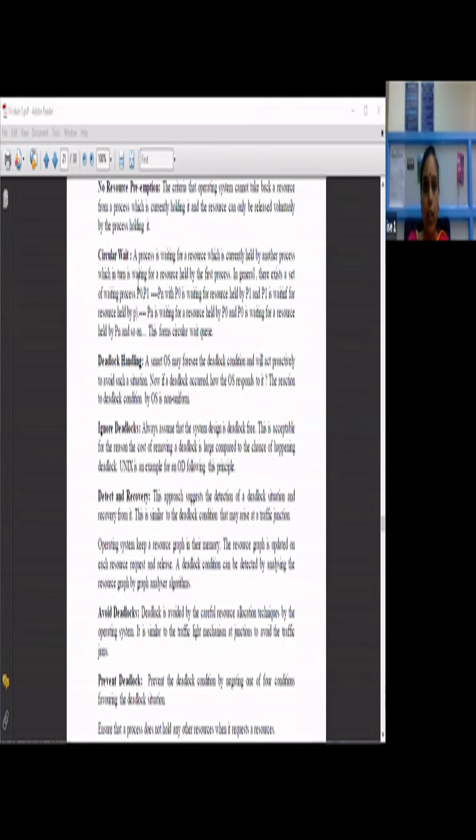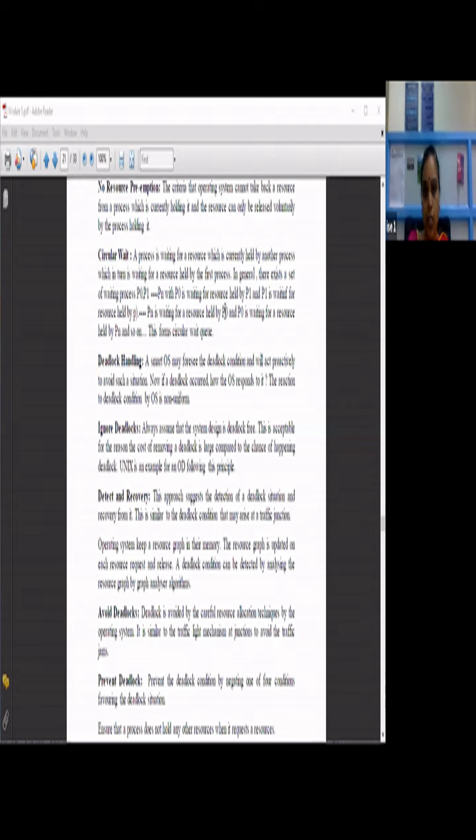Then you have circular wait, which is nothing but n number of processes are running and the process is waiting for a resource which is currently held by another process, which in turn is waiting for a resource held by the first process. See here, you'll be having P0 to Pn processes. P0 is waiting for a resource held by P1, again P1 is waiting for a resource held by P2, like that, up to n number of processes. So one after the other, it is waiting in a queue kind of thing.